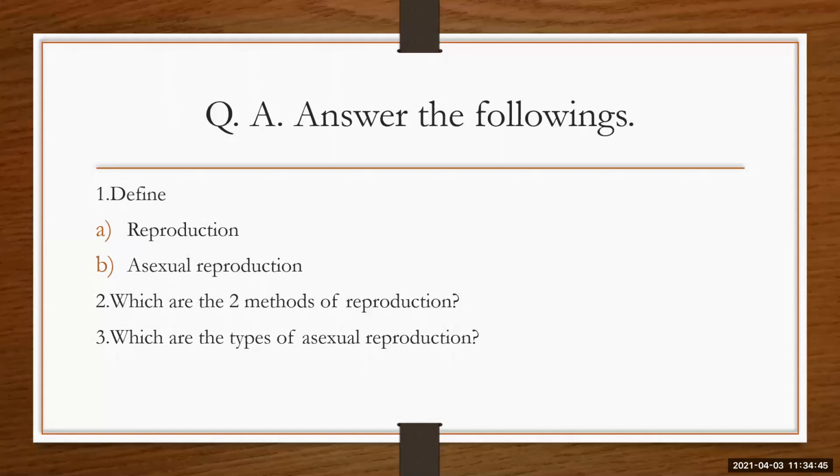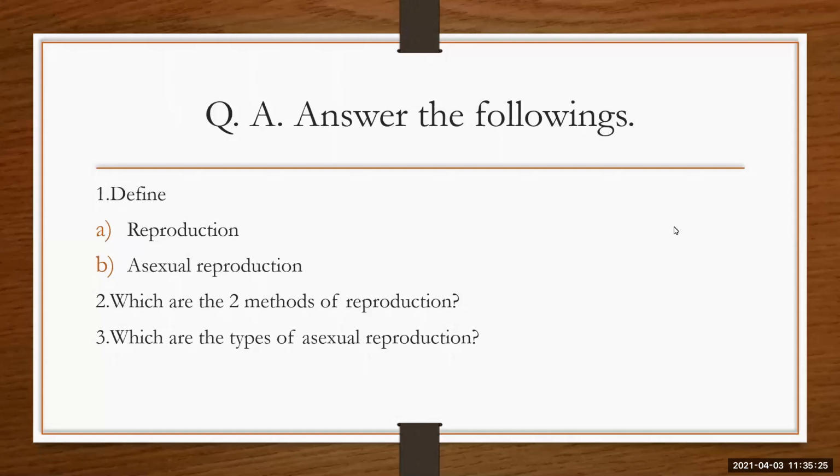Yes. Here I can see Prince. Yes, Prince. Formation of a new organism of the same species by an earlier existing organism is called reproduction. Yes, very good, Prince. Okay, we'll go for the next, that is asexual reproduction. Now, anybody else wants to try, what is asexual reproduction? What is asexual reproduction?